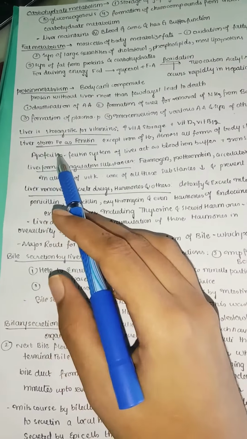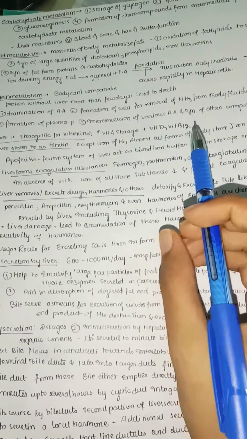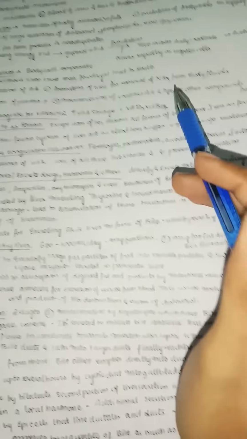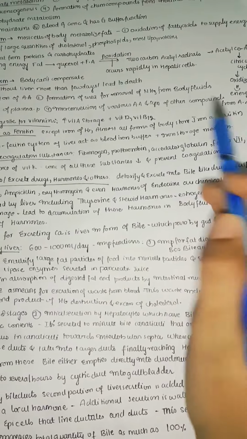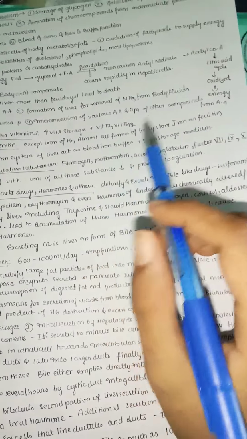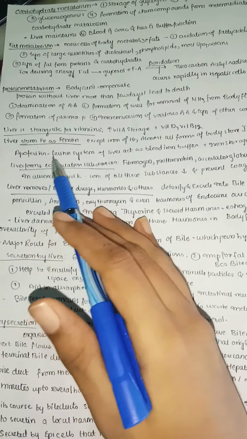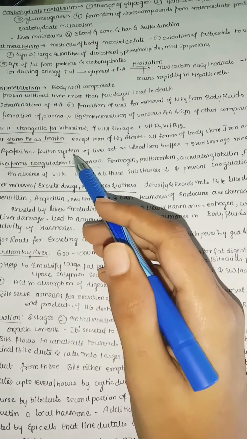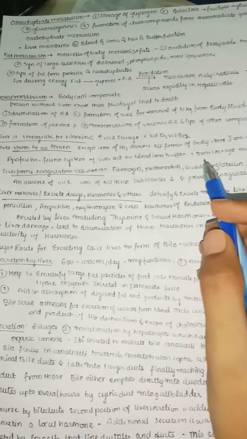Next, the liver stores iron in the form of ferritin. Except for the iron of hemoglobin, almost all forms in our body mainly store iron in the form of ferritin, not directly as iron. So the ferritin form is mostly accepted in our body. The ferritin system of the liver also acts as a blood iron buffer and an iron storage medium.